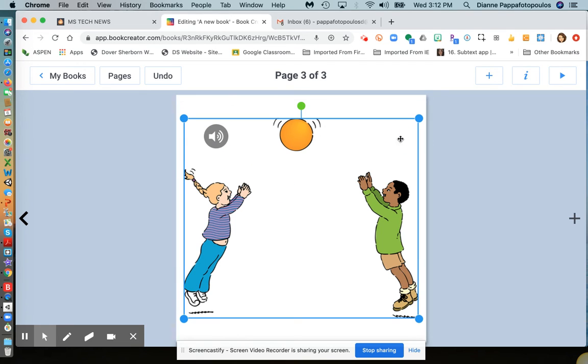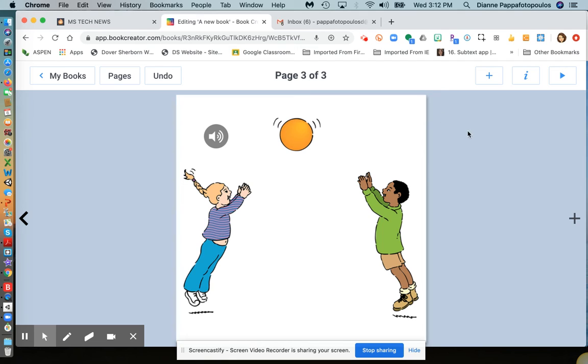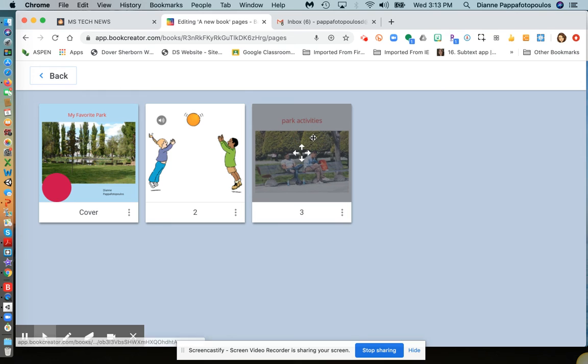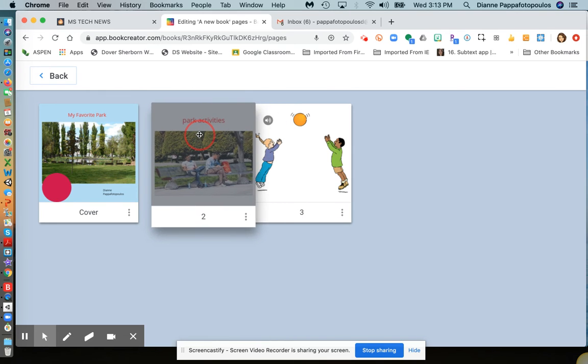Once the book is published, the viewer will need to press this little icon on the page to actually hear the audio. It won't play automatically unless the viewer presses it. So that's something to remember. All right, so at this point, if I'm done, I might want to go back and look at my pages. Maybe I want to rearrange my pages. I just click and drag.